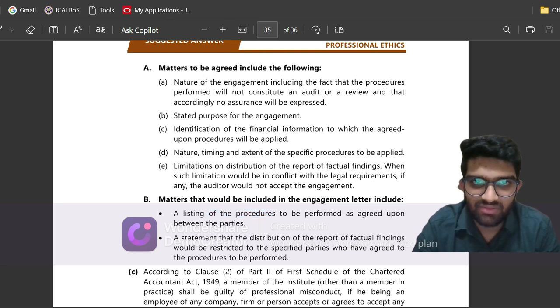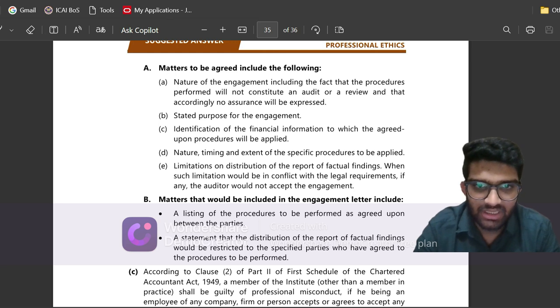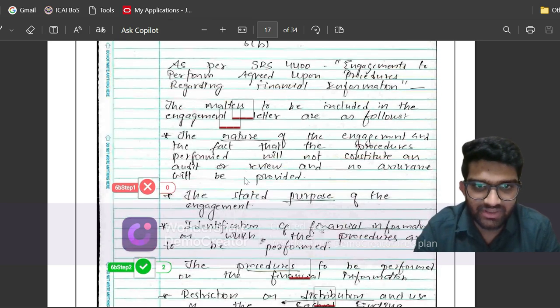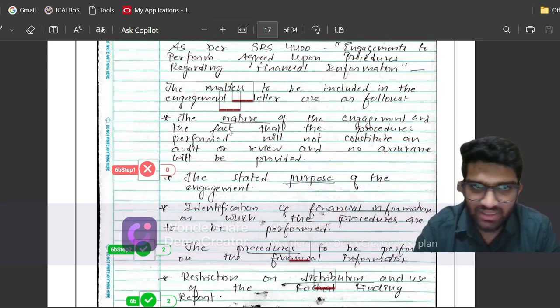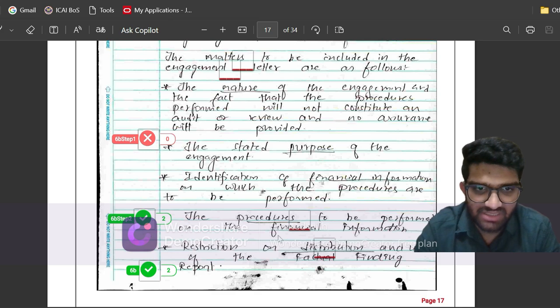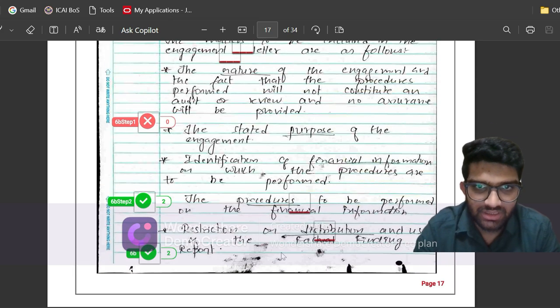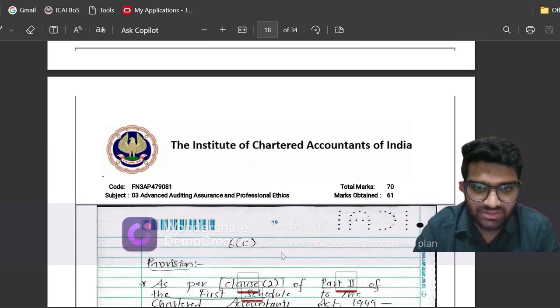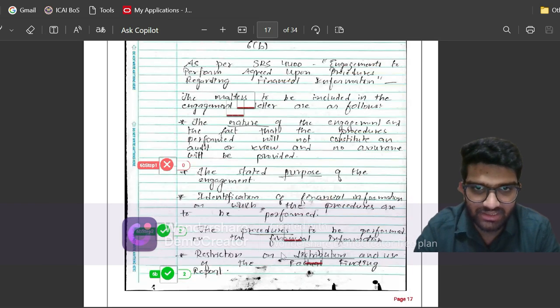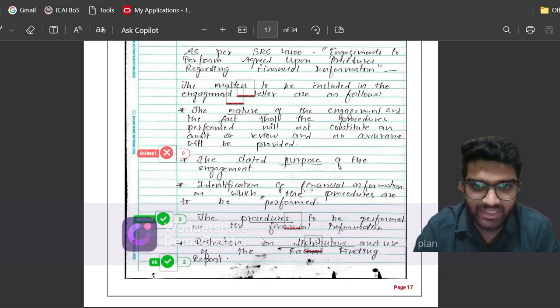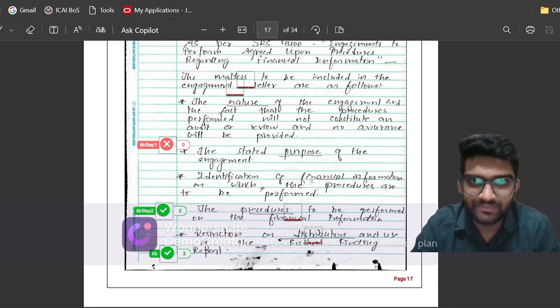So if you carefully observe, I've almost written all the points. Nature of the engagement, purpose of the engagement, identification of financial information, limitations on distribution, so restriction on distribution and use, procedures to be performed. So almost every point is written, but let us see what went wrong. So I've written nature of the engagement, purpose of the engagement, financial information, procedures that are to be performed, restriction on distribution and use. So I'm not sure why ICAI has deducted marks here, but yeah, that's fine. Let's go to the next question.